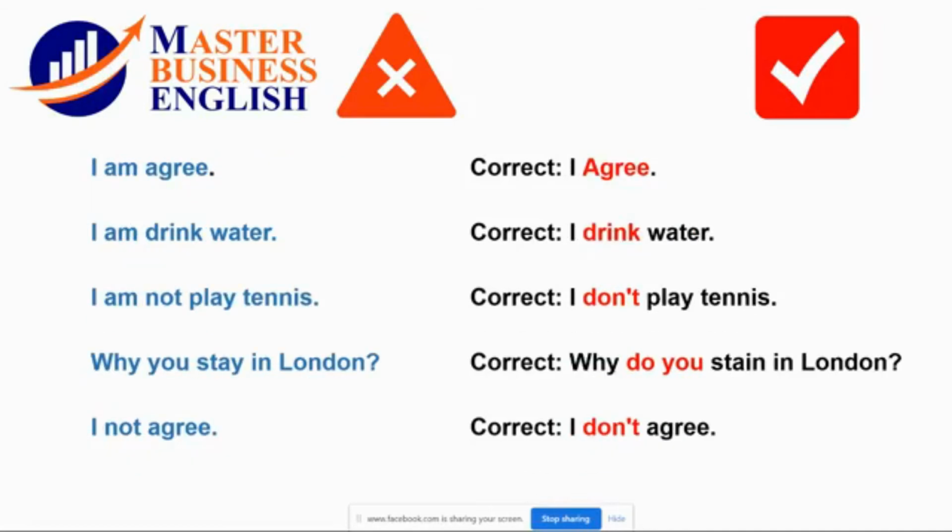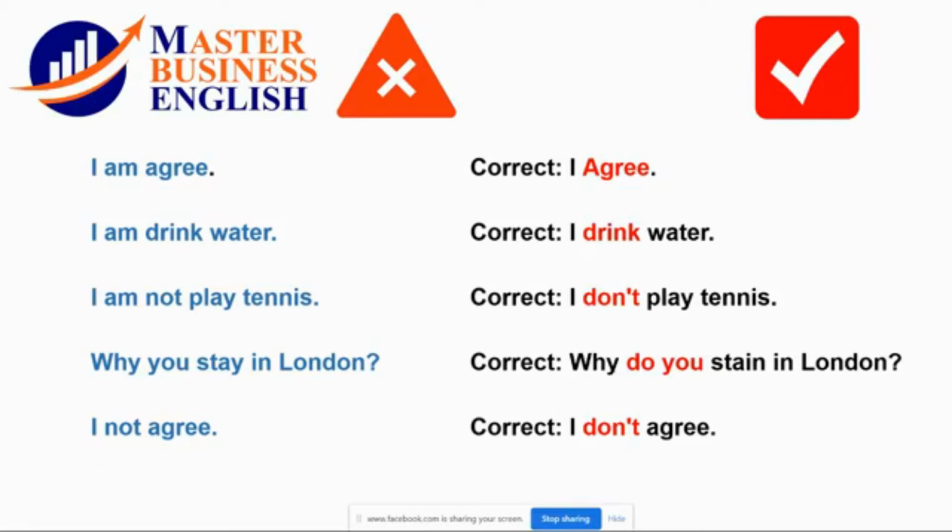Let's see more examples. "Karime, I am agree with you." Wrong again. It's completely wrong to say "I am agree" because in present simple, in positive sentences, as we studied before, we do not use the auxiliary. So we just say, "I agree with you, Karima." Not "I am agree." The subject and the verb directly.